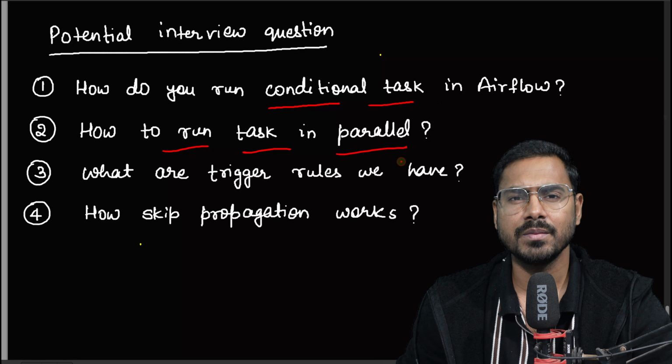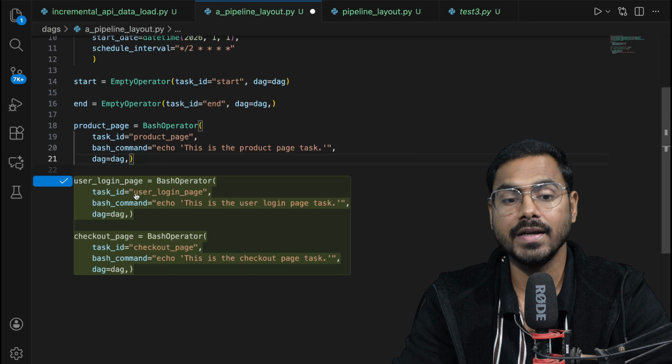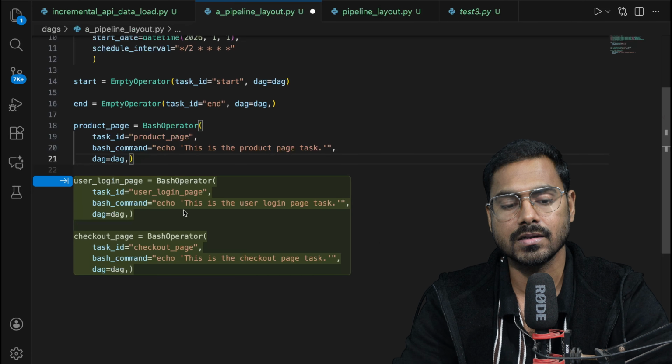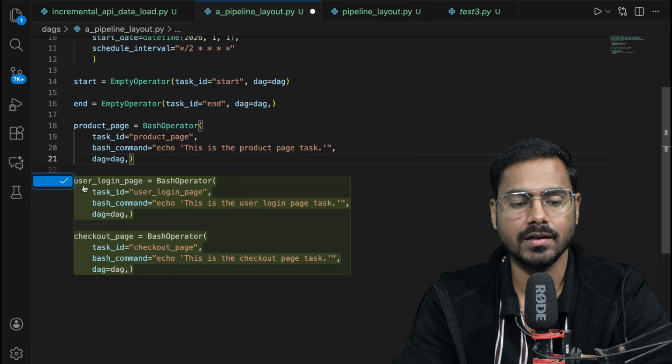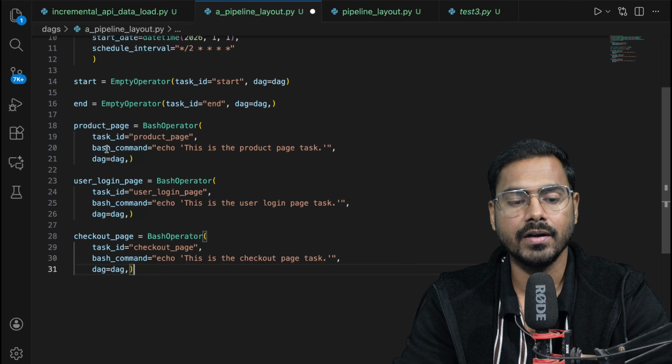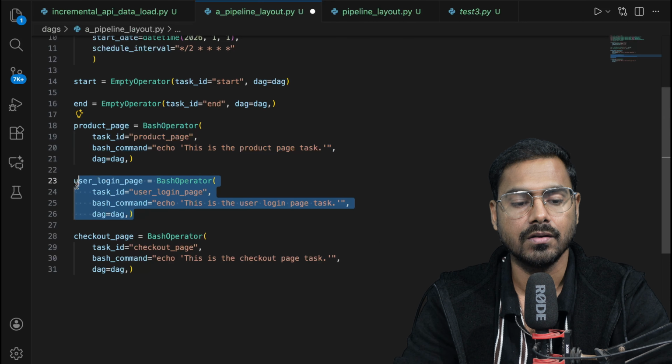Now the third task is basically product page, checkout page, and user page. I'll create one and then replicate it. So I would say product page equals bash operator, and inside the bash operator I'm just giving the bash command. I'm not using the Python operator because that will take a lot of time and logic to be performed. So I created this product page with task ID, bash command, and DAG. You see these two suggestions are coming because I already created this kind of code in the last video. So I'll just accept it, and I already have all three tasks.